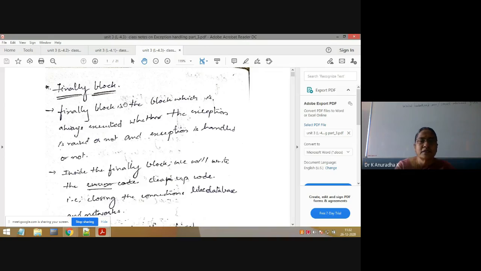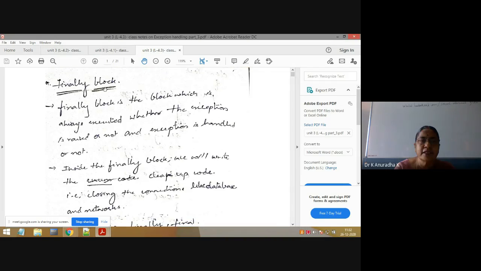Already I explained in depth about try and catch blocks. Again, we will see try with multiple catch blocks and nested try catch blocks, etc. But before discussing those concepts in depth, first we will complete the finally block. Now coming to the finally block.